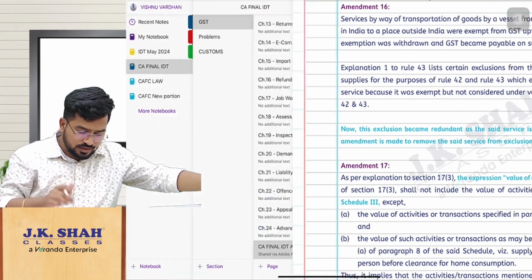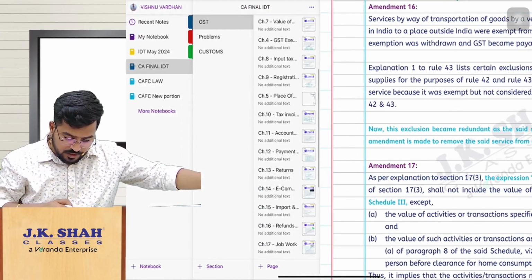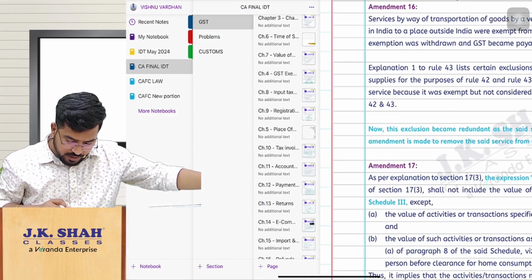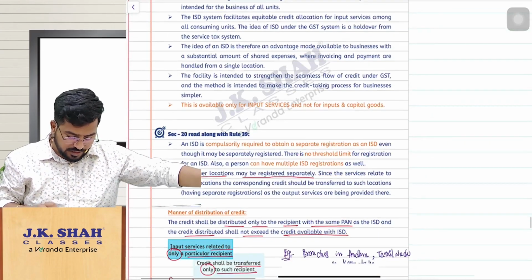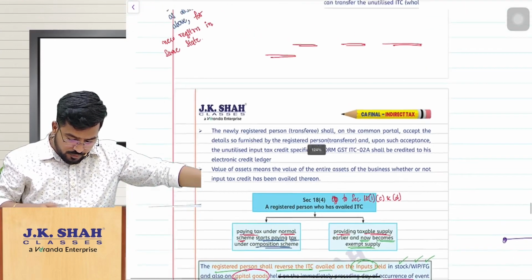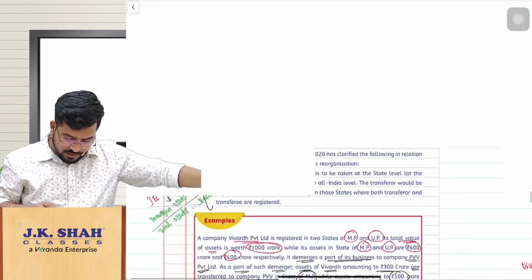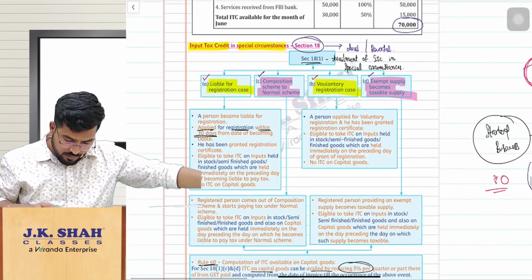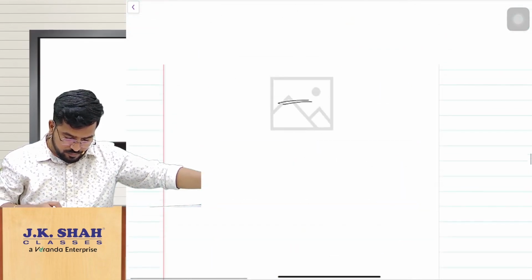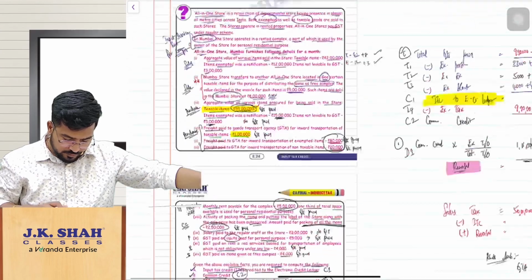I'll just show you in our material where we have discussed. If you remember, sir, we'll be taking this value of exempt supplies when you're calculating. So when you're calculating that value of exempt supplies, second.